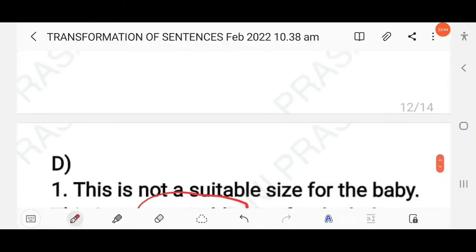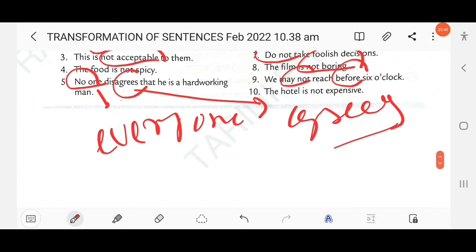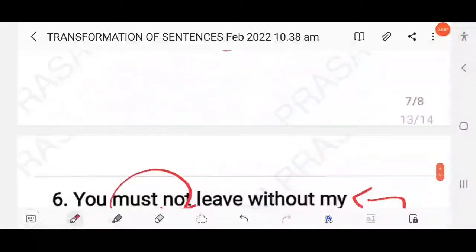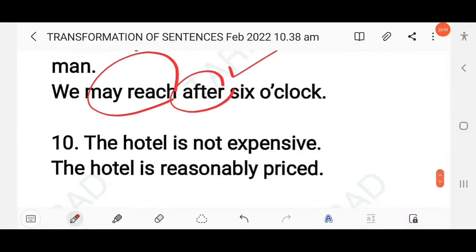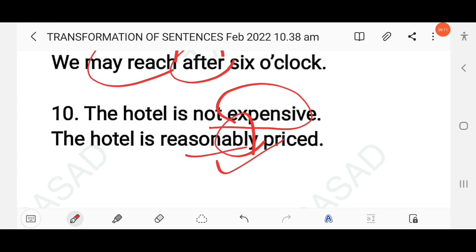Then next here, the hotel is not expensive. Not expensive means we can say that reasonable. Not expensive means reasonable price, right? So here you have to write here, yes, the hotel is reasonably priced. Clear? You know, not expensive opposite, you know, reasonably priced. Clear?